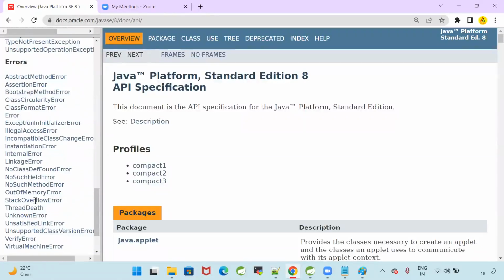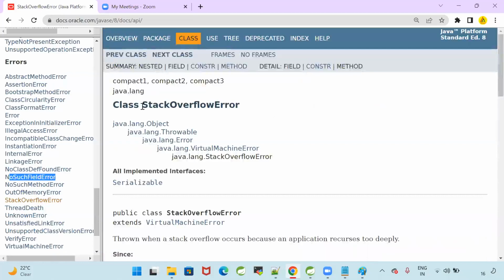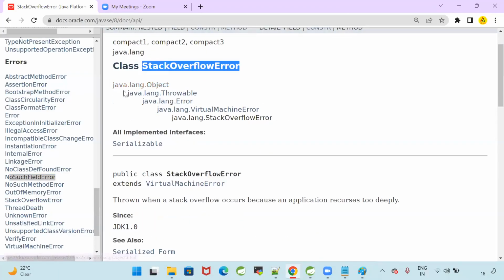It comes under Error: StackOverflowError, OutOfMemoryError, NoSuchMethodError, NoSuchFieldError. Where is the StackOverflowError class available?